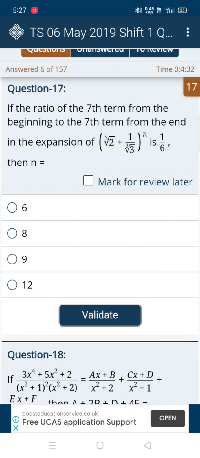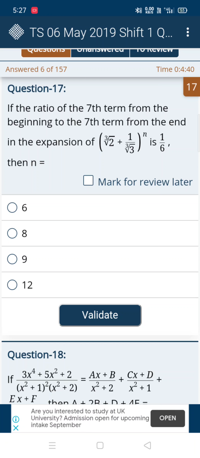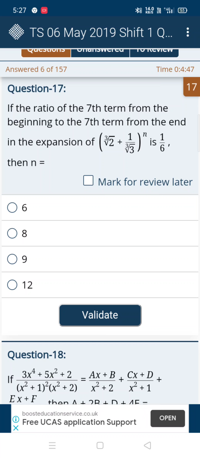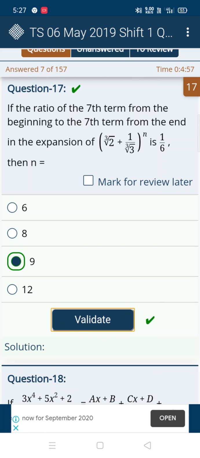Here is our next question. Here we can observe 6, 8, 9 and 12. What you can observe here: 3 twos are 6, 3 threes are 9, 3 fours are 12. But 8 is different here. Why did they give 8? To confuse us. So we can say that 8 and 9 are a bit closer. But in our procedure, which is correct? 9 is correct. So please keep 9, and we'll see that. Yeah, it's the right answer.